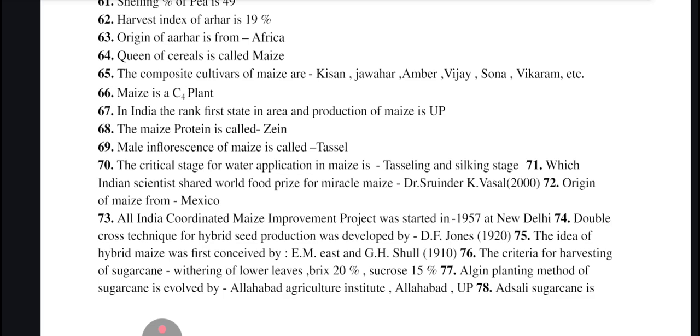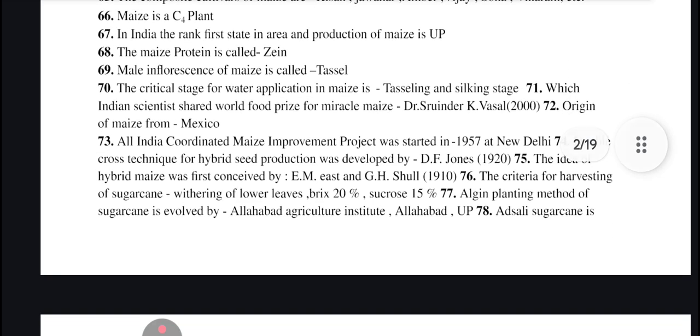The Indian scientist who shared the World Food Prize for Miracle Maize is Surinder K. Vasal, in the year 2000. Origin of maize is from Mexico. All India Coordinated Maize Improvement Project was started in 1957 in New Delhi. Double cross technique for hybrid seed production was developed by D.F. Jones in 1920. Idea of hybrid maize was first conceived by East and Shull in 1910.